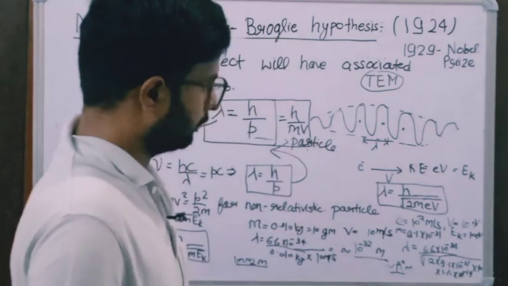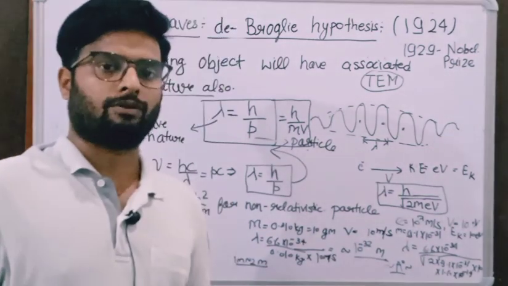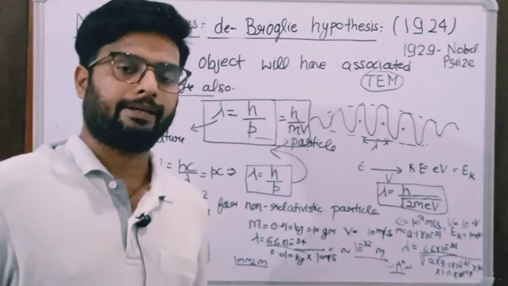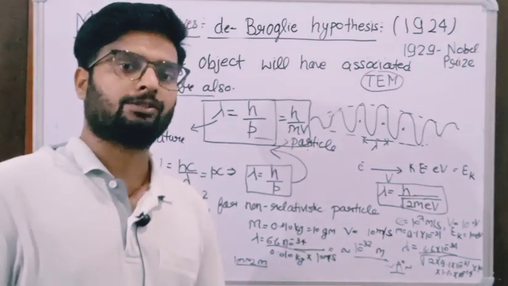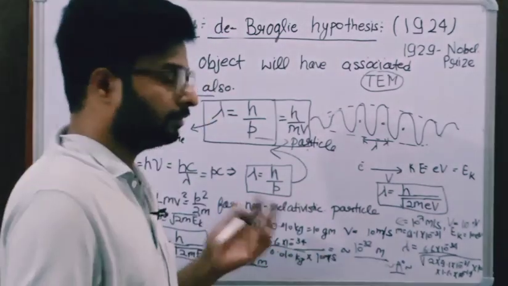So the de Broglie wavelength is in the order of angstrom, and we know that in a crystal the interplanar spacing is around the angstrom level.